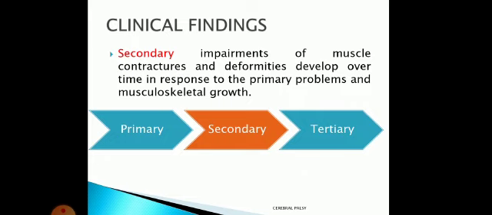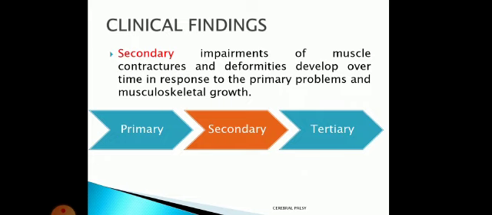Initially there is just a problem of tone. In the same way, we can say it is spasticity of the calf muscle, and that may also lead to contracture. Weakness of the calf muscle may also lead to contracture. Weakness of the dorsiflexors may also lead to contracture of the calf muscle. Clear? So all of this results in contracture.